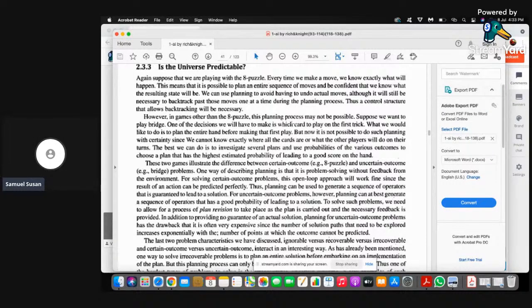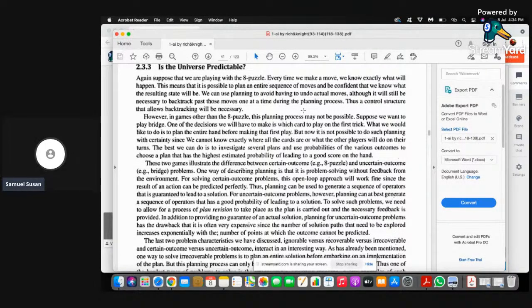You can never predict the universe for some games like chess because it has infinite number of states. Like for example, you want to search for an element in an array of 100 items, you know it takes at most 100. But if there is an infinite array and you want to search an element, you are never sure when you're going to get the solution. So always predicting the universe of the problem is very important.